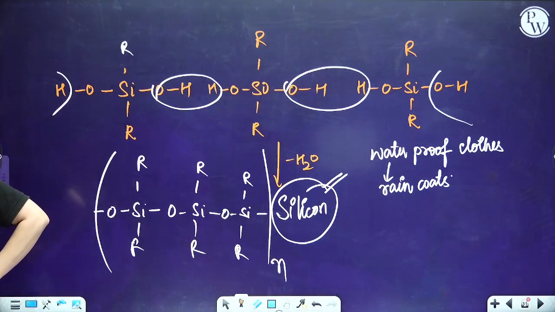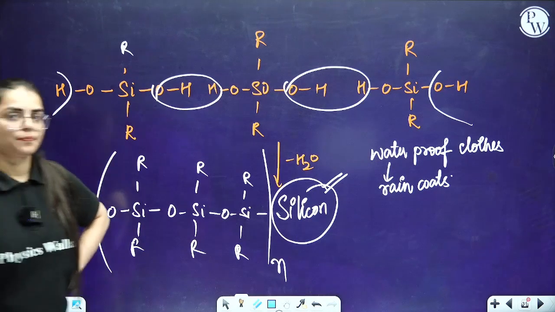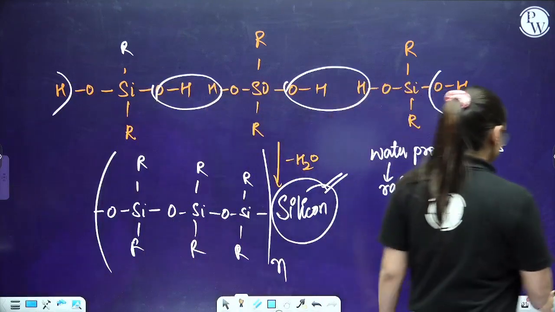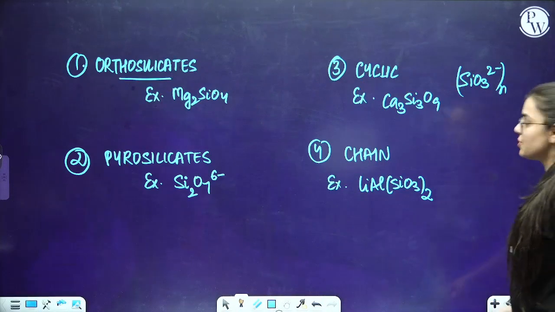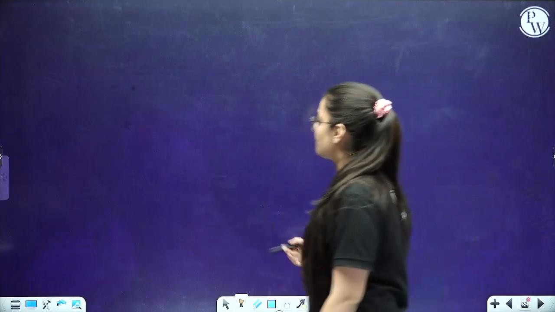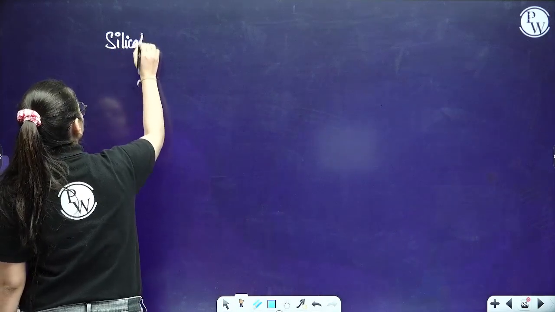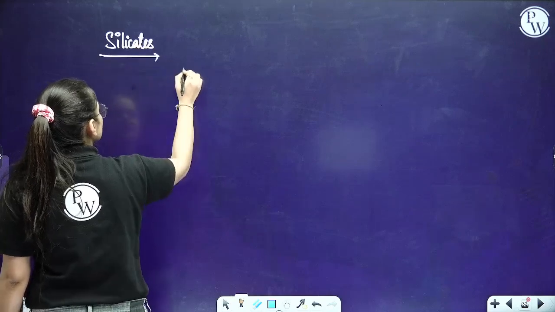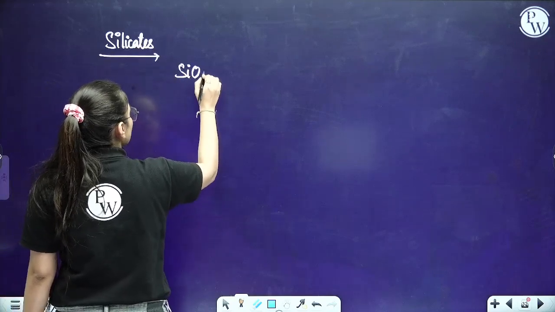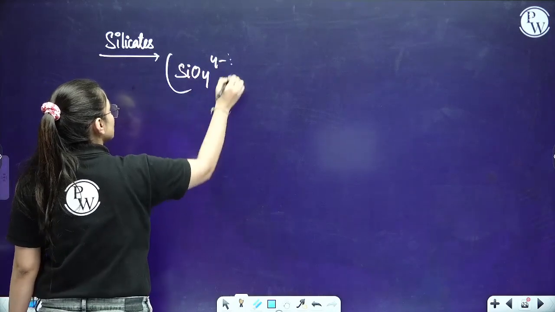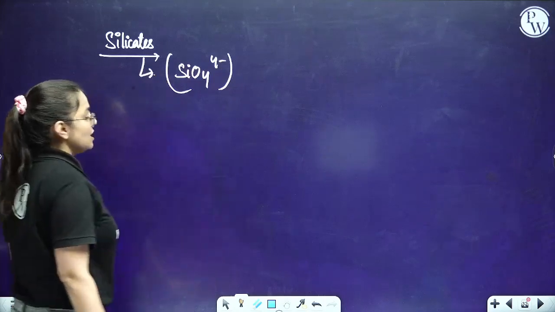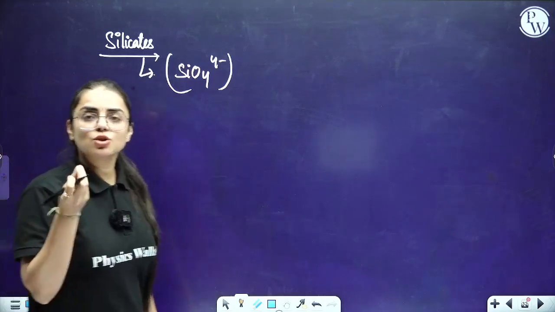Let's start with the silicates part now. So now students, we are going to start with the silicates. See students, in silicates the general formula is SiO4 4-. This is the general formula for silicates. Silicates are further categorized into many types.